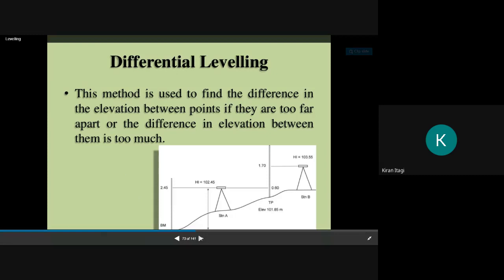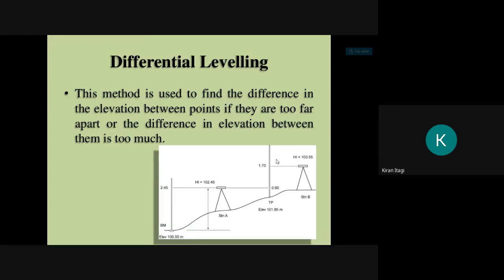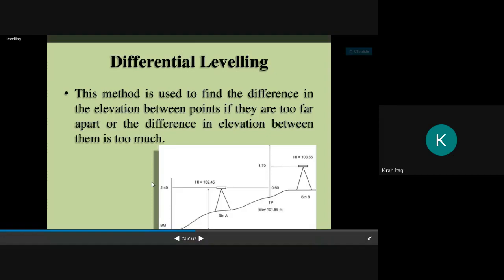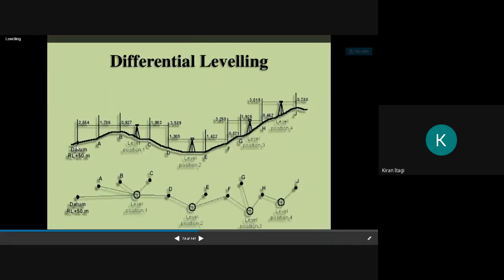See here, you can see initially I have kept my instrument at station E and I have taken the reading. Then I have done the change of point or change of station. Again I am taking the reading. So this indicates, if you are changing the instrument station from one point to another point, or if you are moving station from one point to another point, then we will call it a differential leveling. See here, this is the example for differential leveling. Just I will take the image.